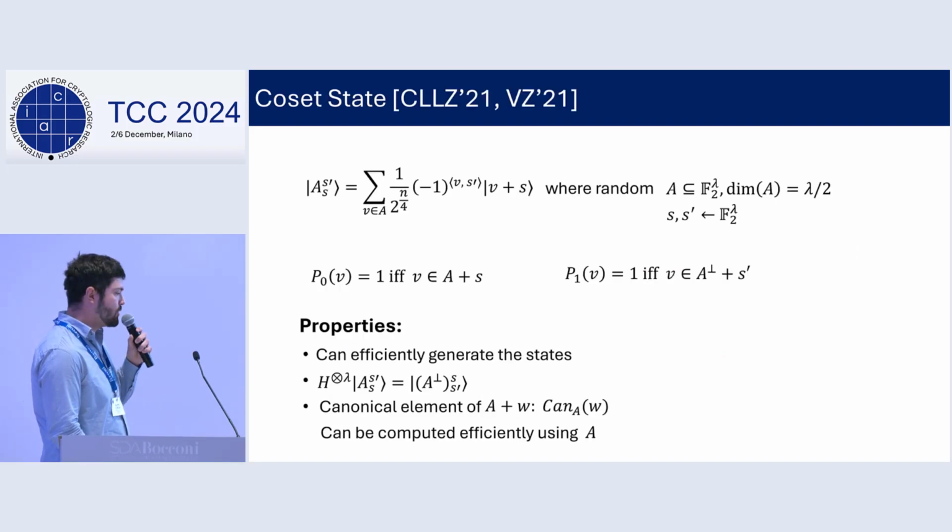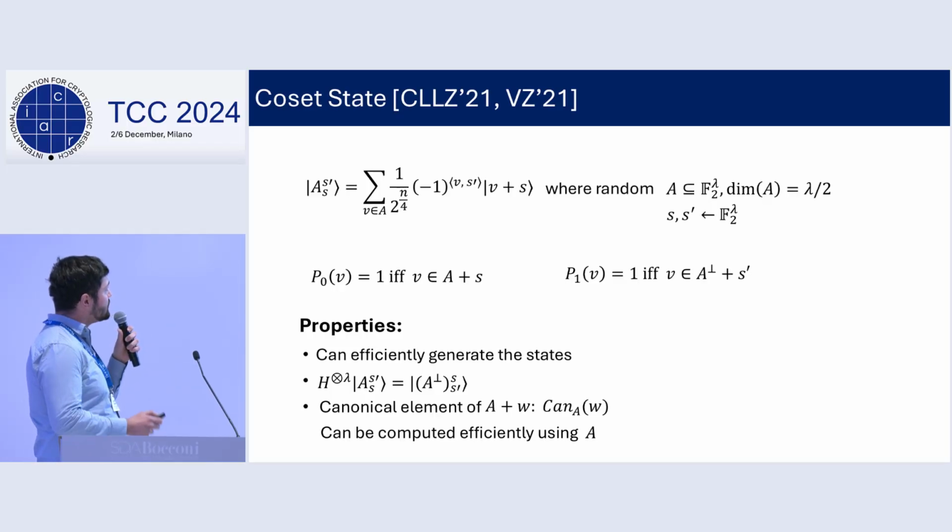Okay, so moving on to our construction. Our construction is based on coset states. A coset state consists of an equal weight superposition over all the elements of a subspace coset in F_2^lambda. And we will also be using the so-called membership checking programs for the primal and the dual cosets. One nice property about coset states is that measuring this in the computational basis gives us a vector in the primal coset, meaning that it passes the verification of this program. And applying Hadamard and then measuring gives us a vector in the dual coset that passes the verification of this program.